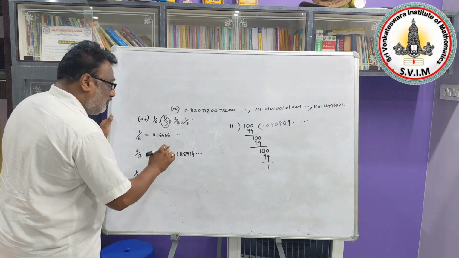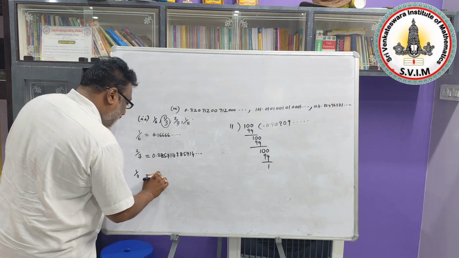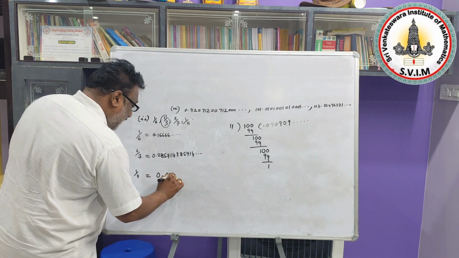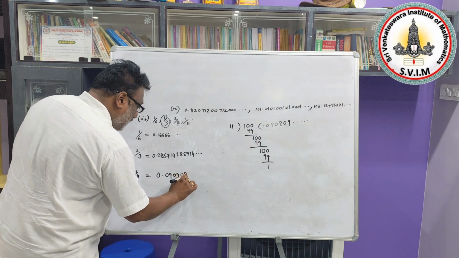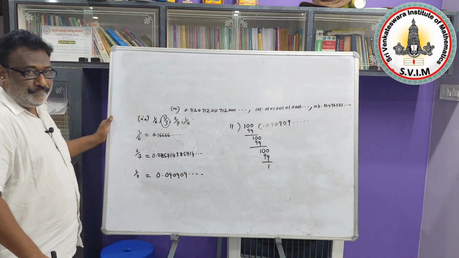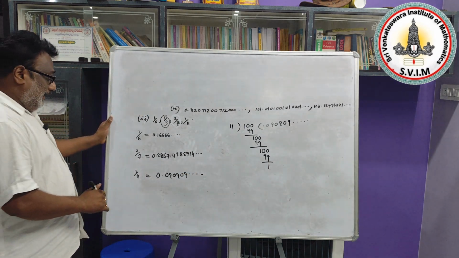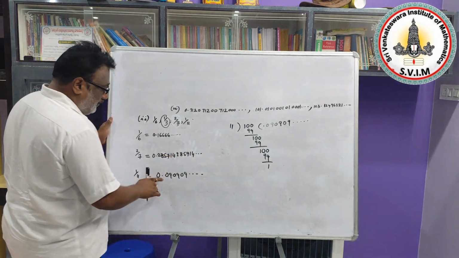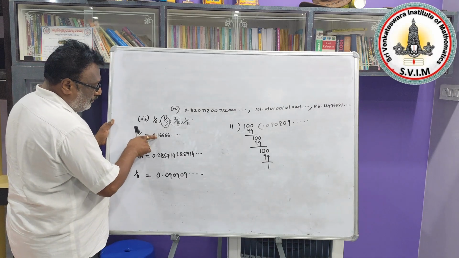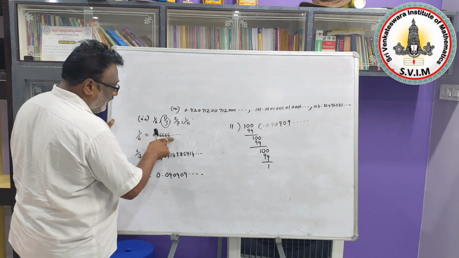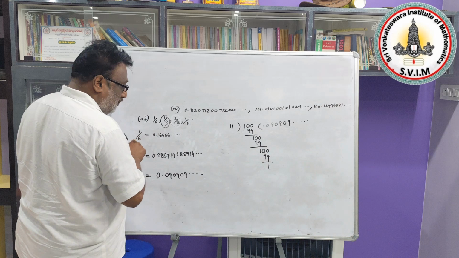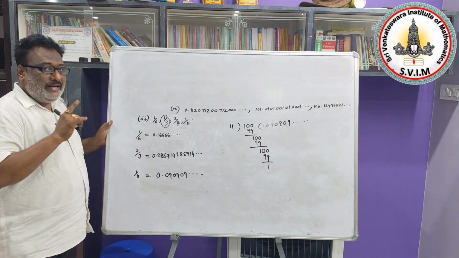Yes, 1/11 is equal to, how can you write that one? 0.090909 and so on. That's all. Yes, these type of decimals, if you observe, listen to me, after 0.1 all digits are repeating. So this is also a non-terminating repeating decimal.